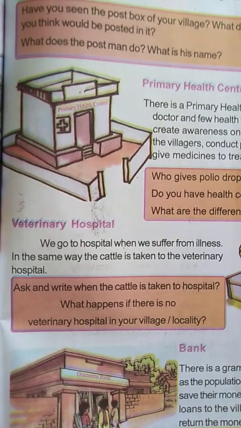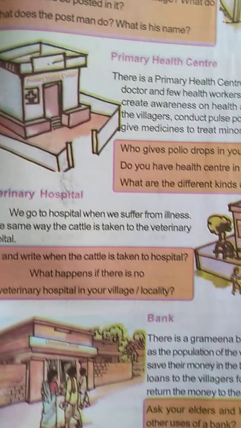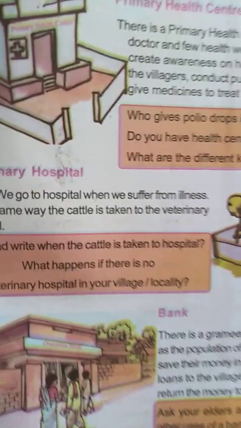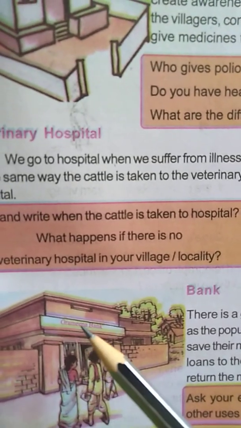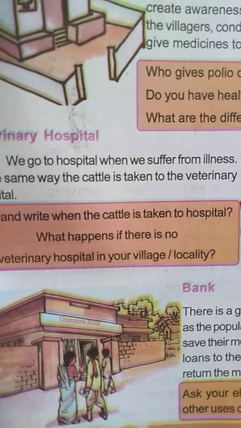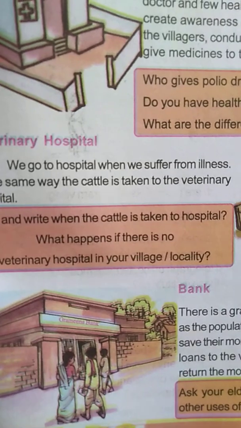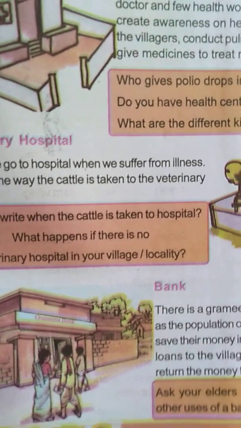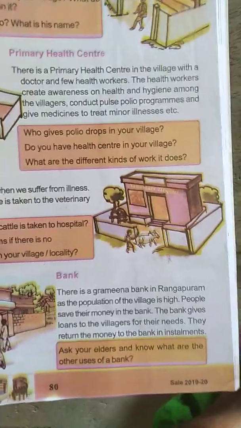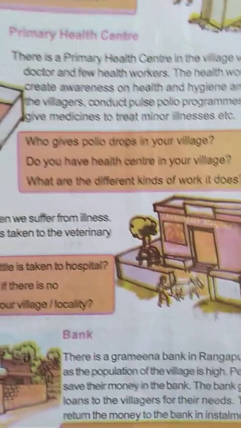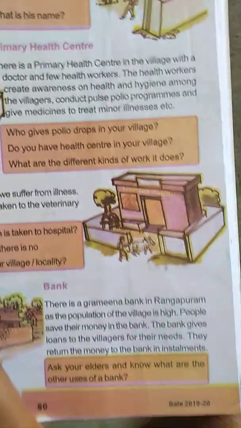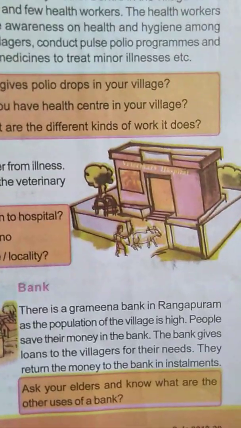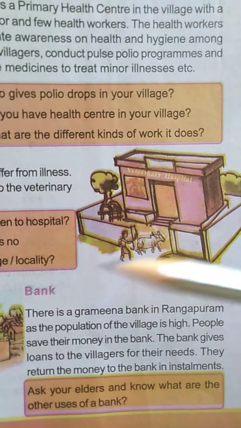Okay. Next, one more institution which is there in Rangapuram. What is that? See here in the picture. The name is given: Government Bank. What is it? It is a bank. Do we have a bank in our village? Yes, we also have banks, Deccan Grameen Bank, SBI Bank. These banks are there in our villages. So in Rangapuram village they have the bank also.